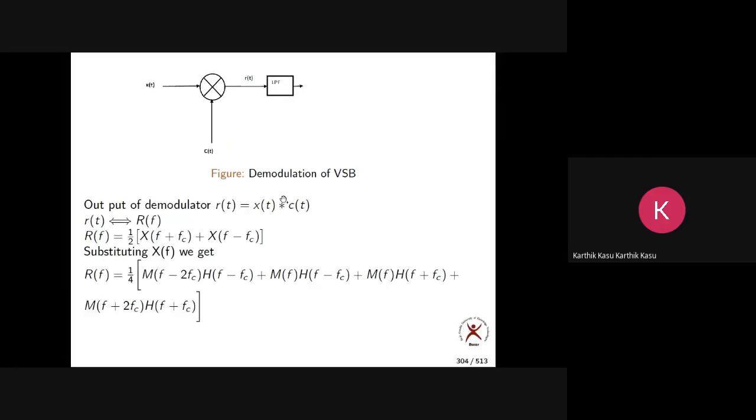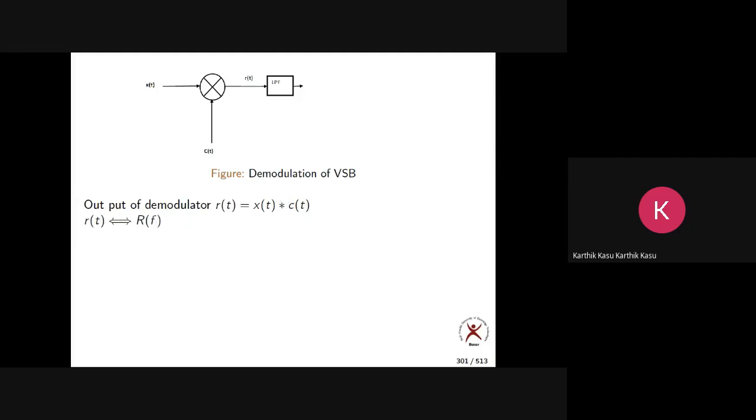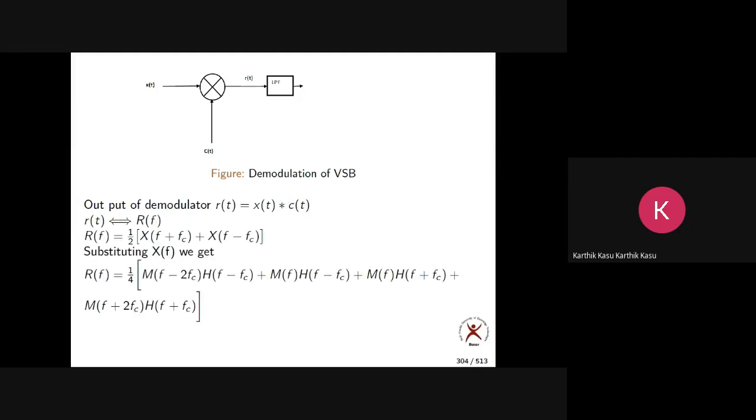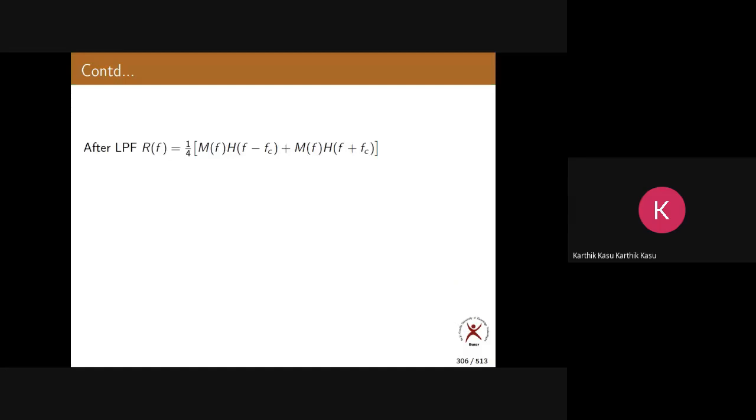You can do these calculations later, using properties of the Fourier transform. So this is what you get finally, the output of the low pass filter: 1 by 4 M of f H of f minus fc plus M of f H of f plus fc. This is finally the output of your demodulator.